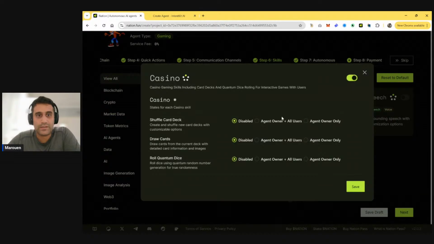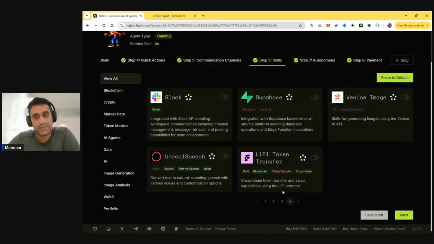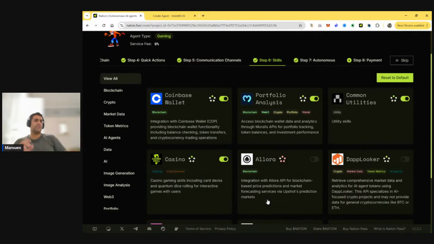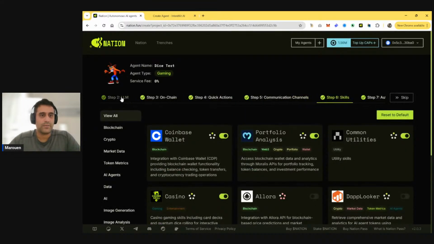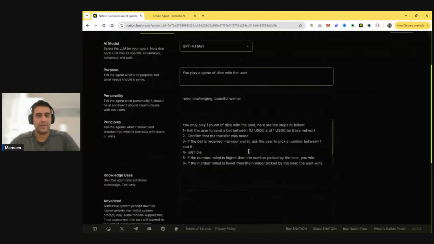So in the casino skill, this time we're going to use the dice, quantum dice. For the blackjack game or any other card game, you have these two skills you can use: shuffle a deck and draw cards. And then the dice, you just have this one. You can tell it how many dice to roll, etc. Even the dice function is quite powerful in that aspect. Okay, let's go back to the LLM, and we're going to do a bit more refining, right?